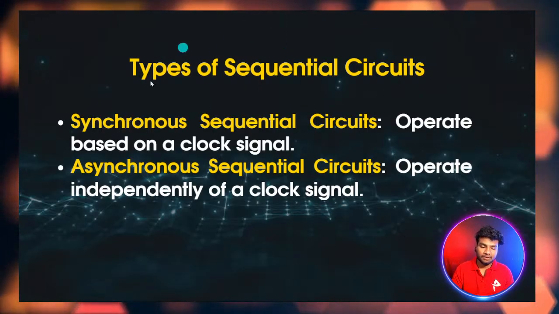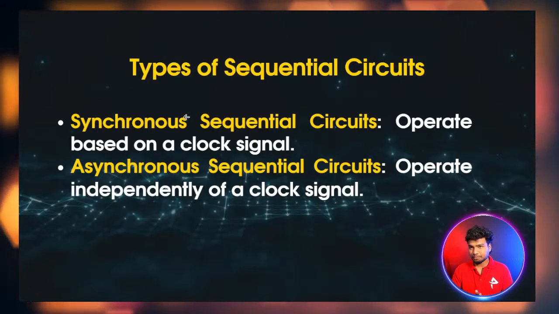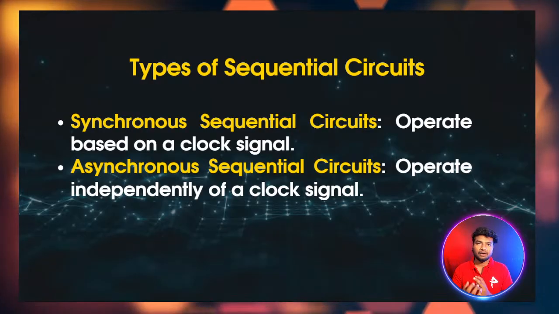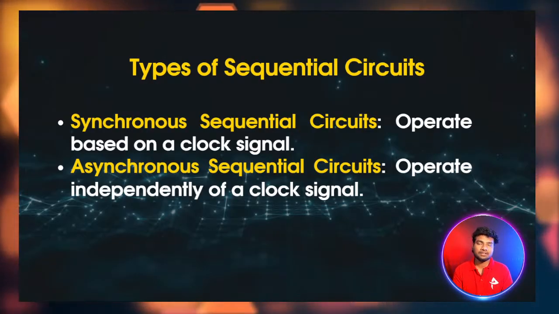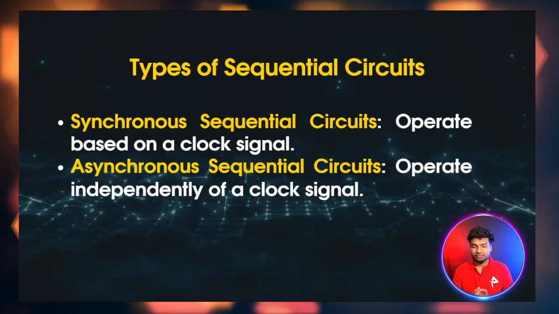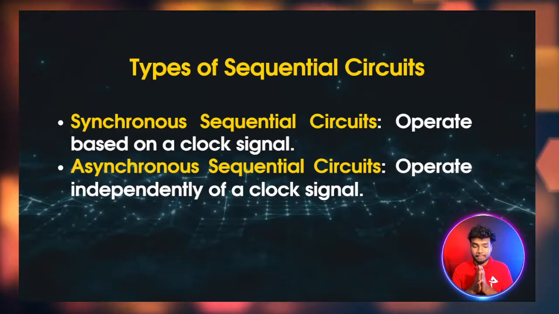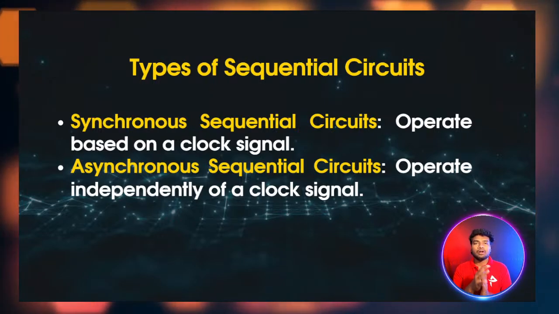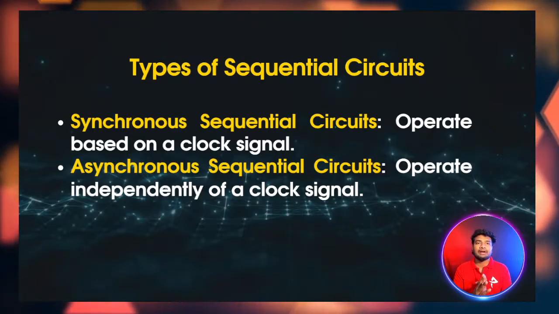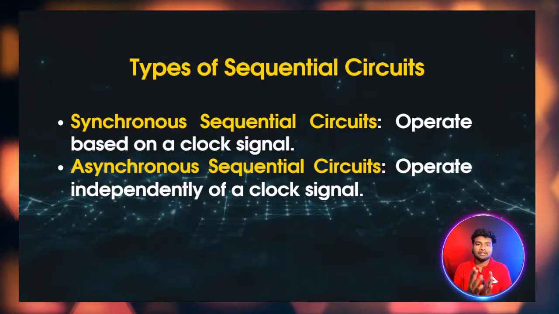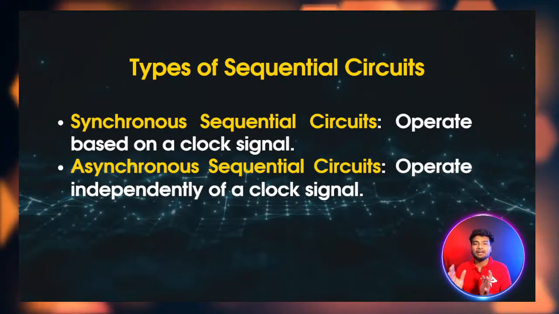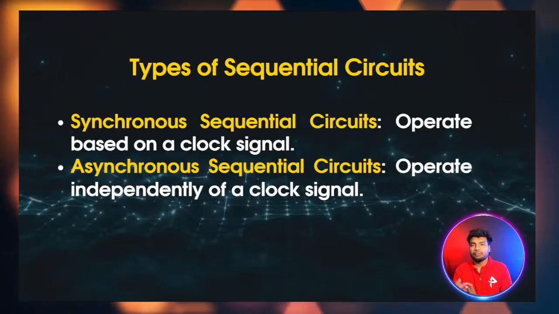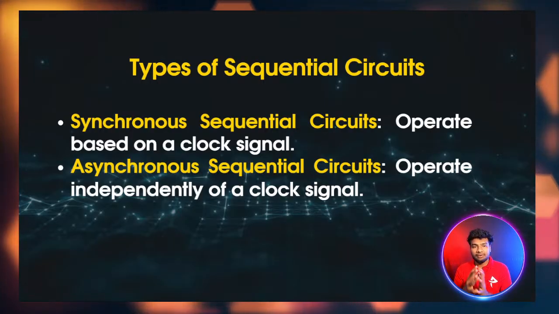But in sequential logic we are using a clock. If you are working with a clock, you can define the logic with two types: one is synchronous, another one is asynchronous. The main difference between synchronous and asynchronous is this. For example, you have D flip flops, say 5 D flip flops connected sequentially, like serially. Each and every flip flop needs a clock input. Based on that only it will work.